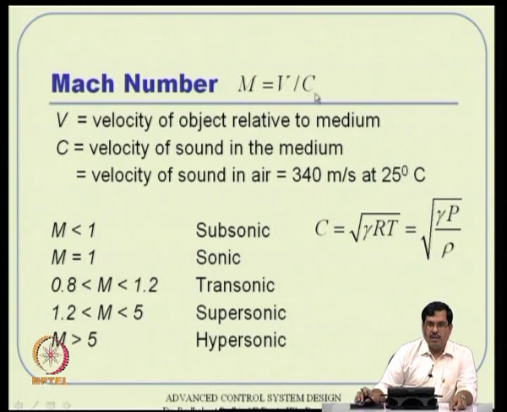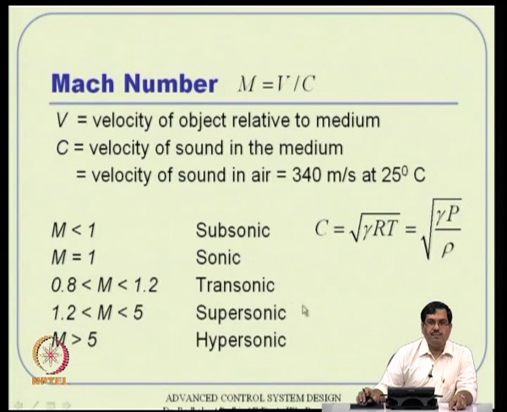Now, what is the beauty of this particular number is that it plays a heavy role in defining what is called a subsonic speed or sonic speed or transonic, supersonic, hypersonic, things like that, because the aerodynamic behavior is a strong function of this Mach number. Okay. So, as long as you have subsonic speed, there will not be any shock wave generation. Your aircraft velocity is lesser than the speed of sound. Whereas any supersonic and hypersonic flight will create shock waves as well. And unfortunately, it turns out that in the transonic region, the aerodynamic phenomenon is not understood very well even now, and hence the modeling becomes very inaccurate.